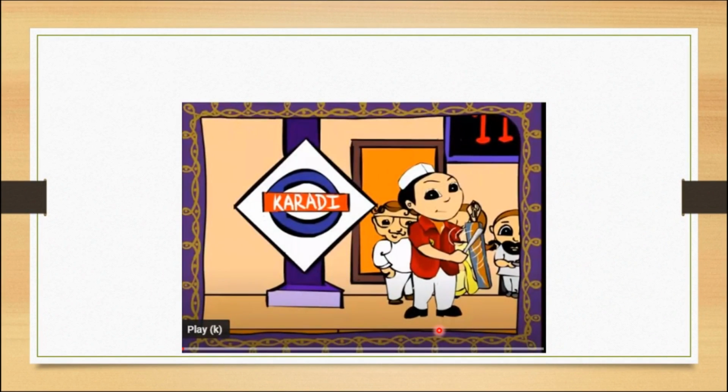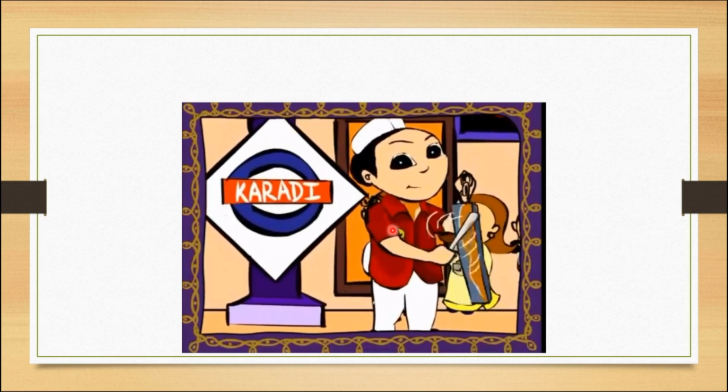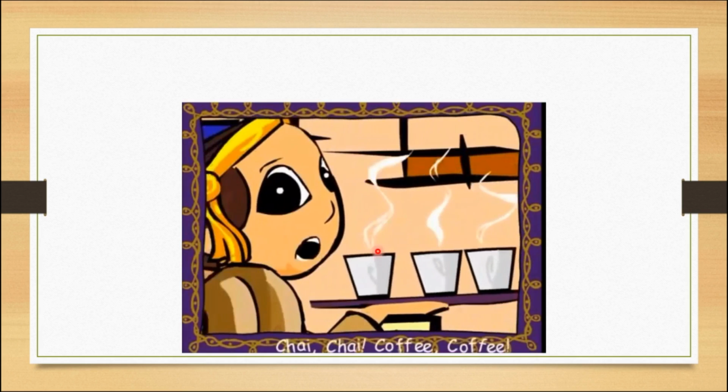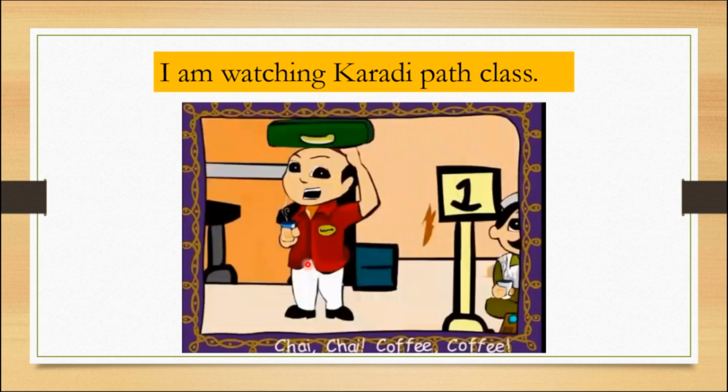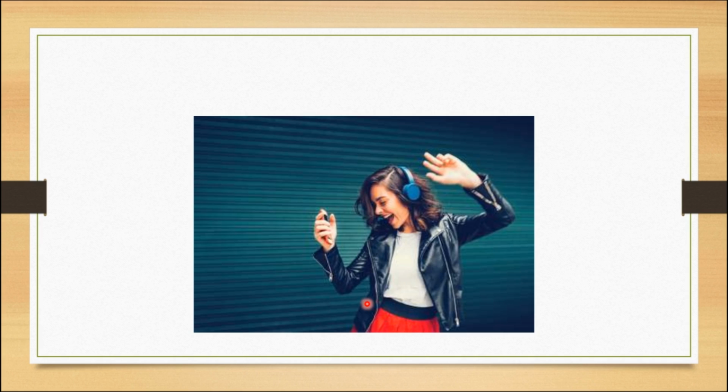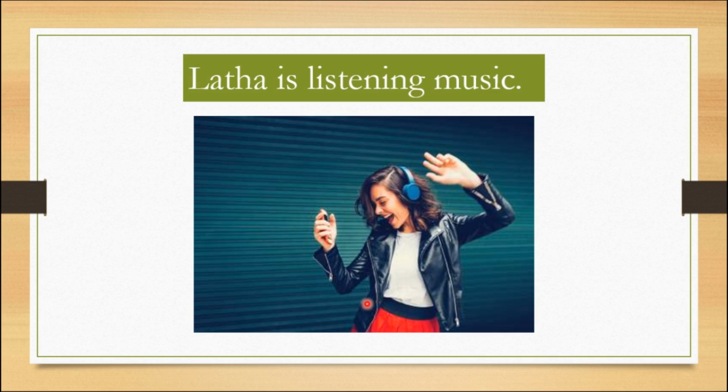Now, do you know it? Yes, Karade Path. Can you guess the song? Definitely you can. It's a chai song. Can you sing this song? Oh, so nice. Just look. I'm watching the Karade Path chai song. Right. Look at this picture. What's going on here? The girl, do you know her name? Her name is Lata. What is she doing? She is listening to music. Lata is listening to music.